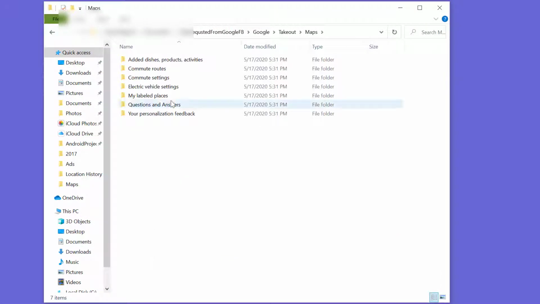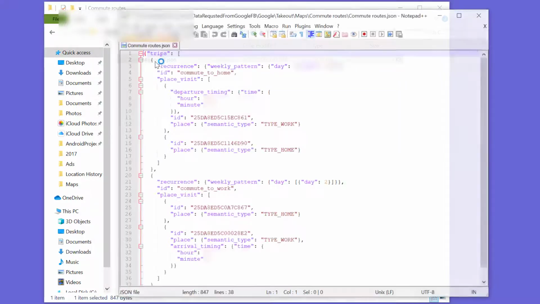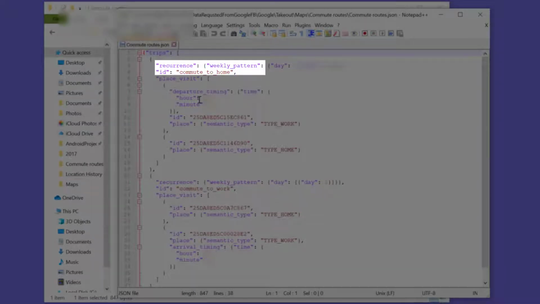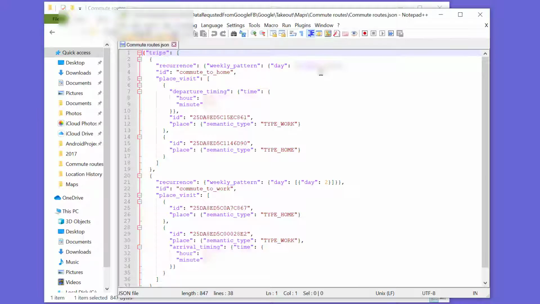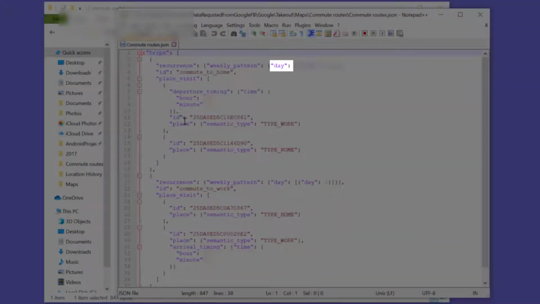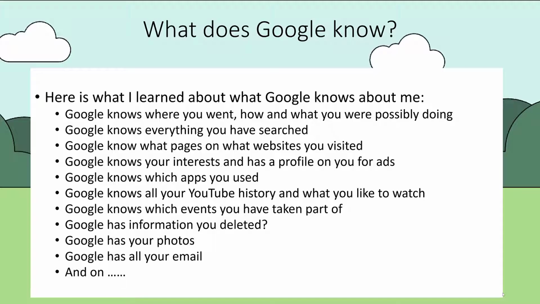Okay, Google also tries to establish my habits and trends. So for example, here you can see that it's figured out what days I go into the office. So the day has a number next to it, 1 through 7, and what time I leave and what time I usually come back. So I'm going to stop there because this video is already too long, but as you can see, Google knows quite a bit about me.